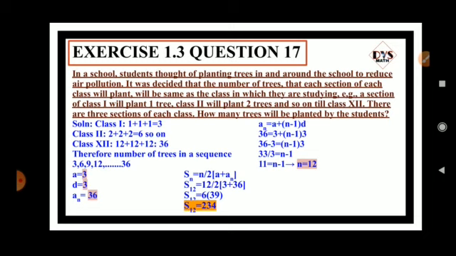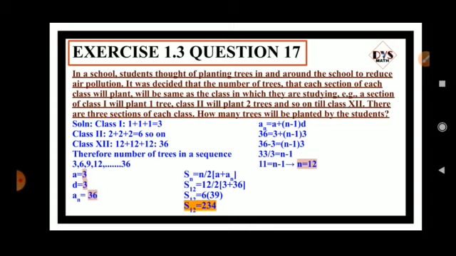Example, a section of class 1 will plant 1 tree, class 2 will plant 2 trees, and so on till class 12. There are 3 sections of each class. How many trees will be planted by the students?